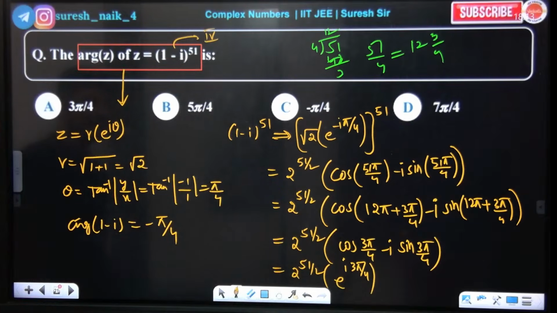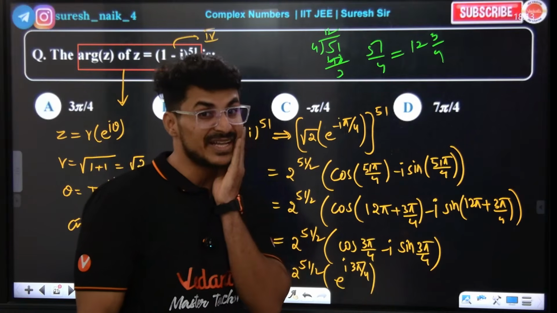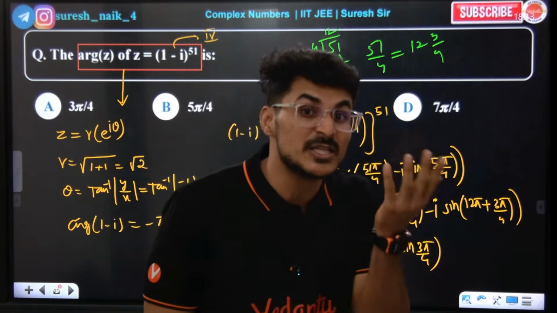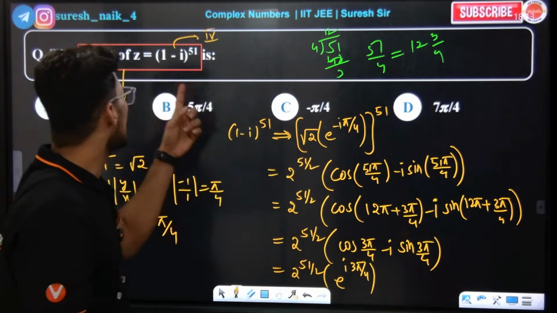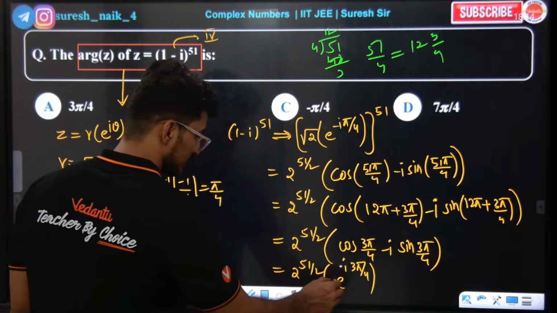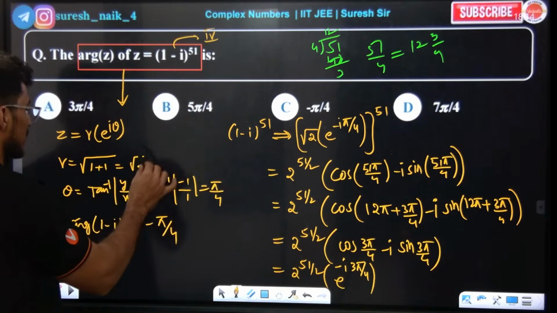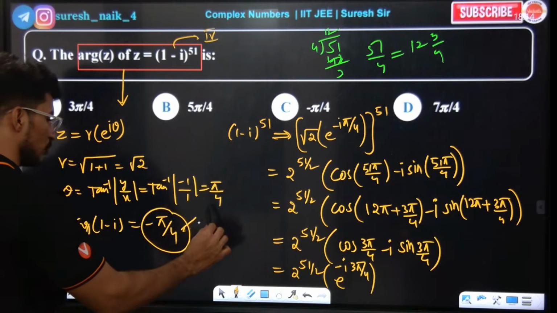So what are they asking? Argument they are asking. But 3 pi by 4 means what? 135 degrees. 135 degrees is not the principal argument. Tell me, the complex number lies in which quadrant? Fourth quadrant. Sorry, minus here. It's in the fourth quadrant, so I took minus theta. Since it is the fourth quadrant.